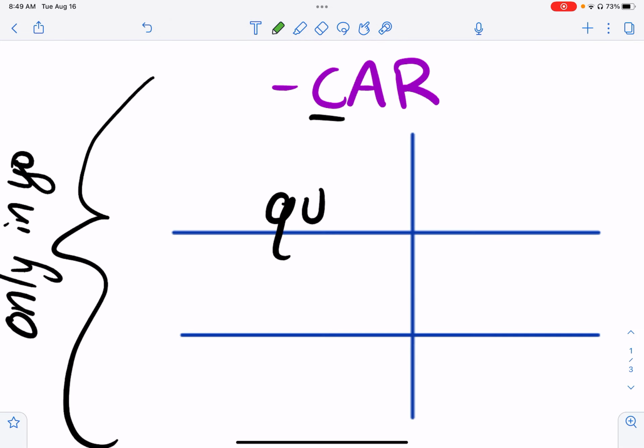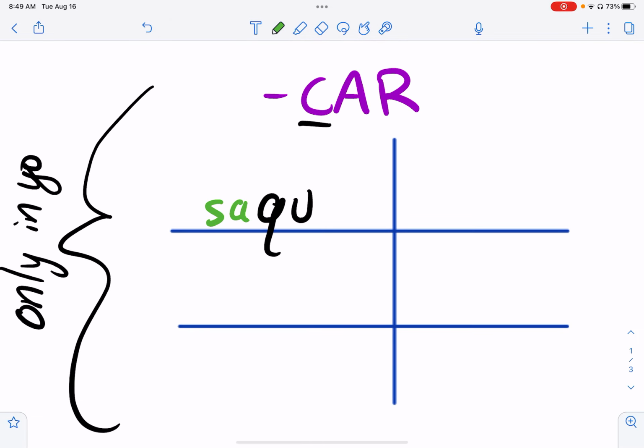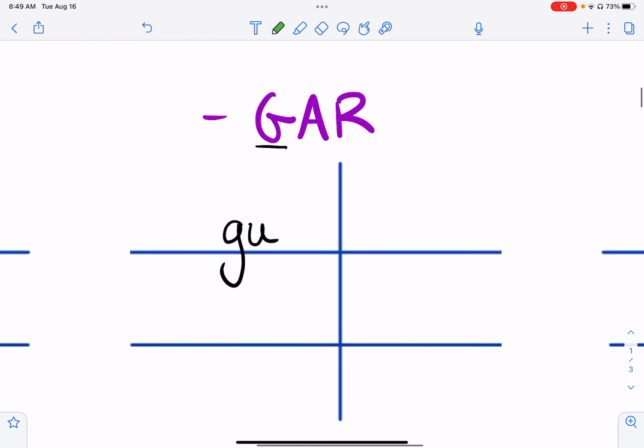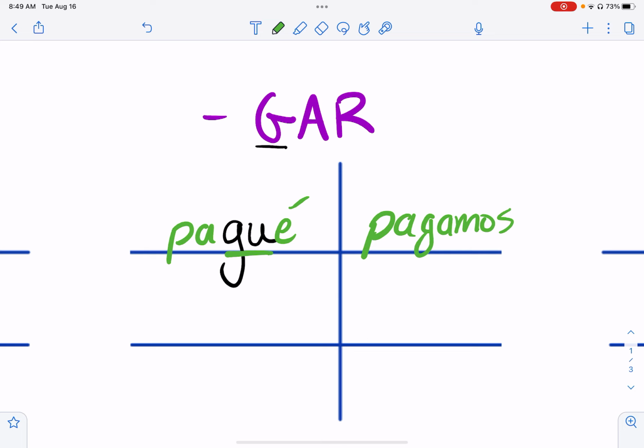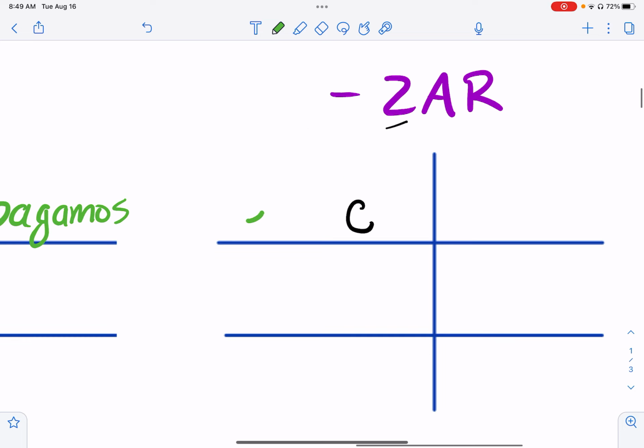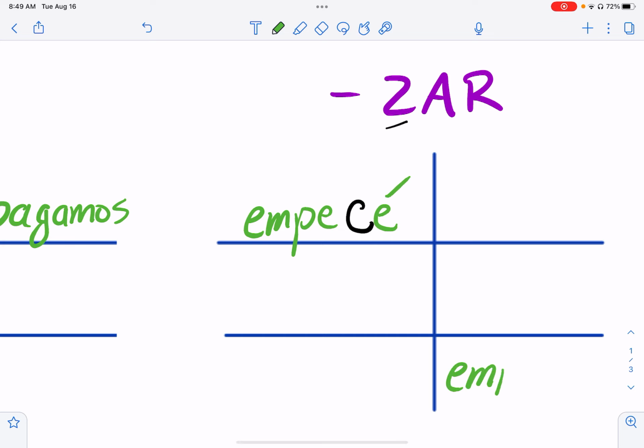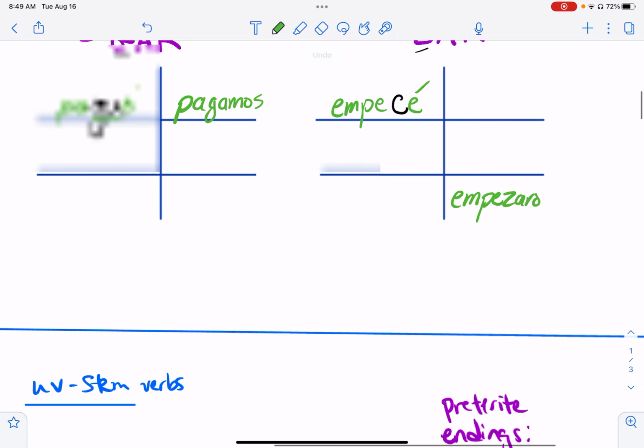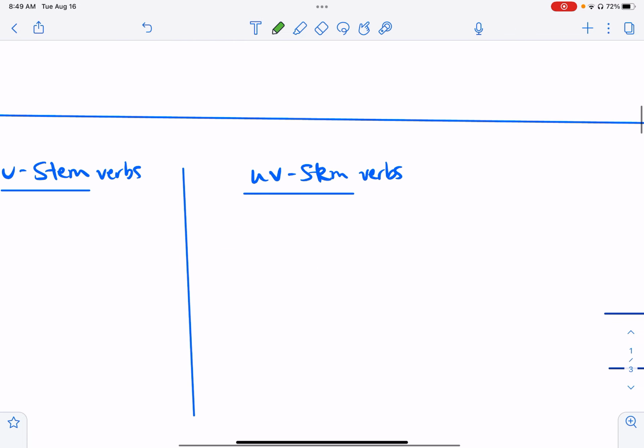Entonces, por ejemplo, el verbo sacar: yo saqué, pero él sacó con C. Yo pagué, pero nosotros pagamos. Yo empecé, pero ellos empezaron. So the spelling change only happens in the yo form for the preterite.